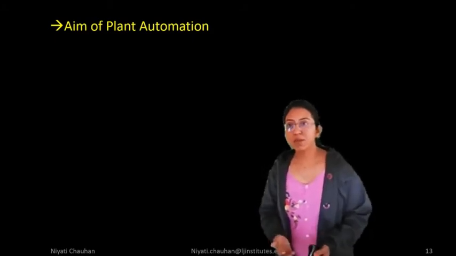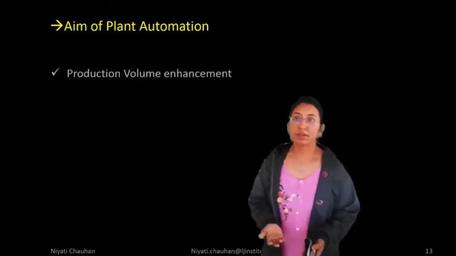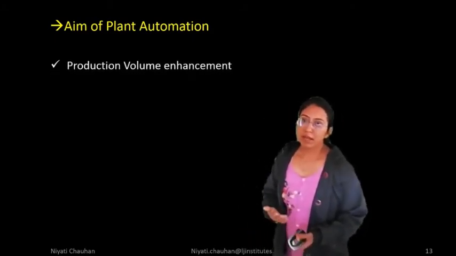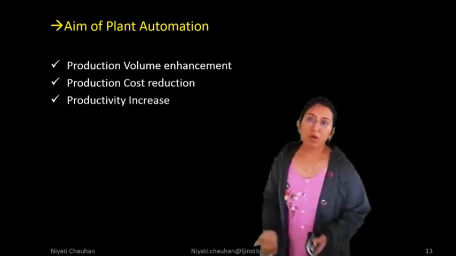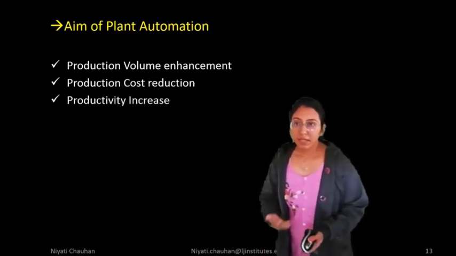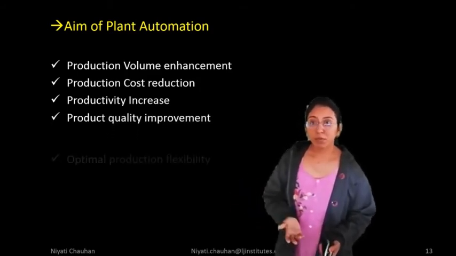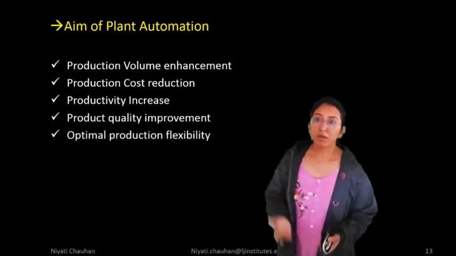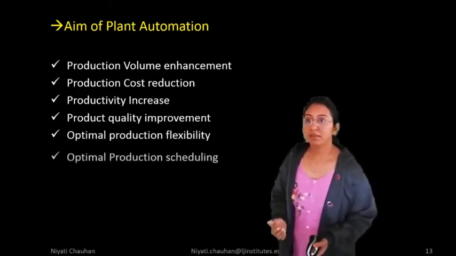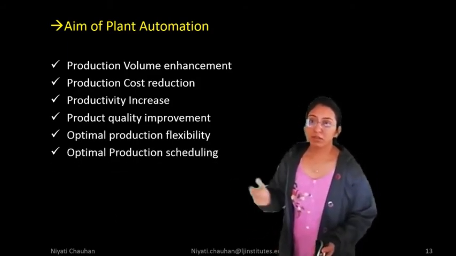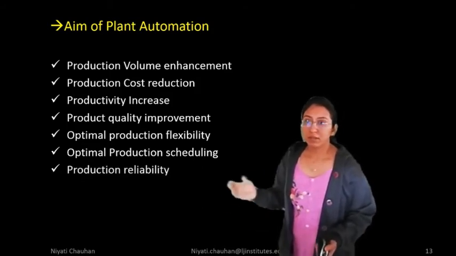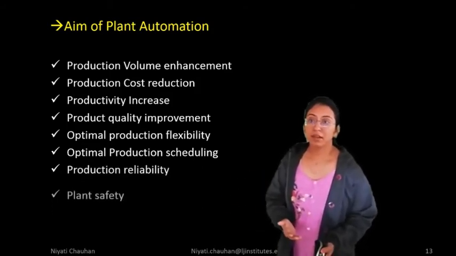What is the aim of plant automation? Production volume enhancement, production cost reduction, productivity increase, product quality improvement, optimal production flexibility, optimal production scheduling, production reliability and plant safety. That's why we are using DCS in industry.